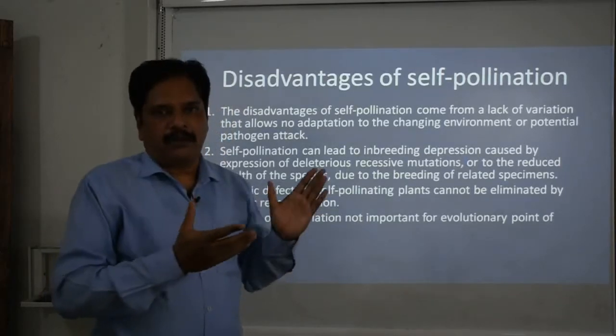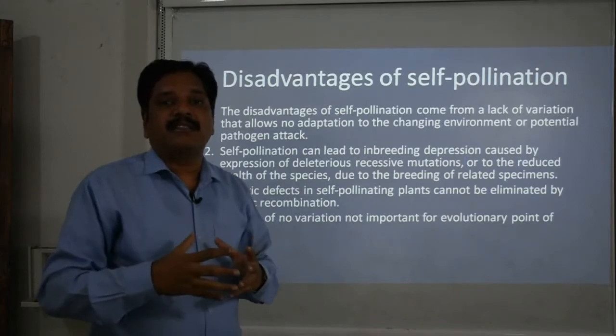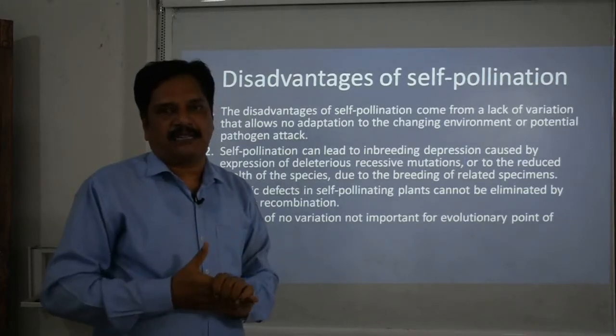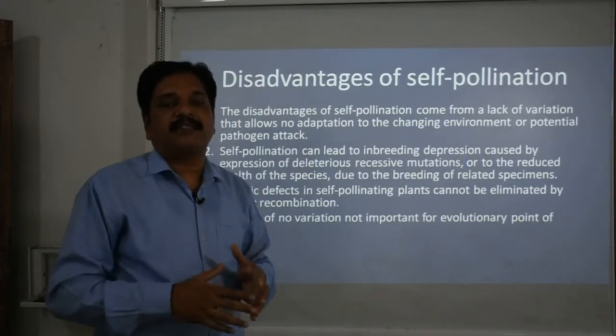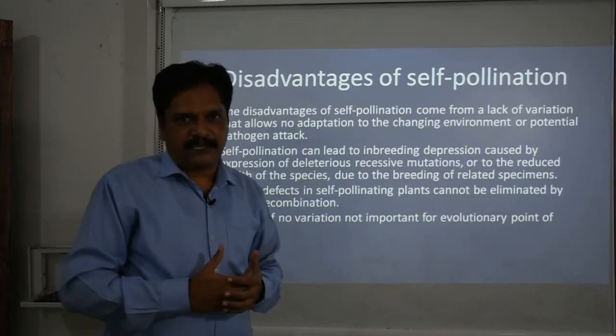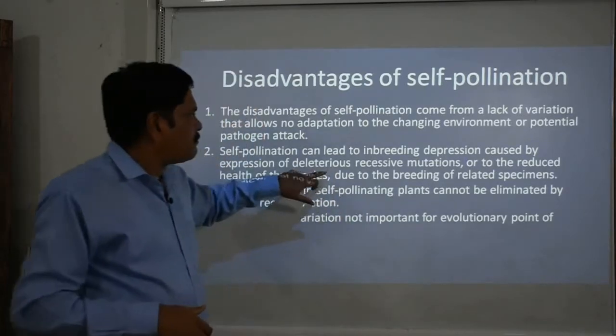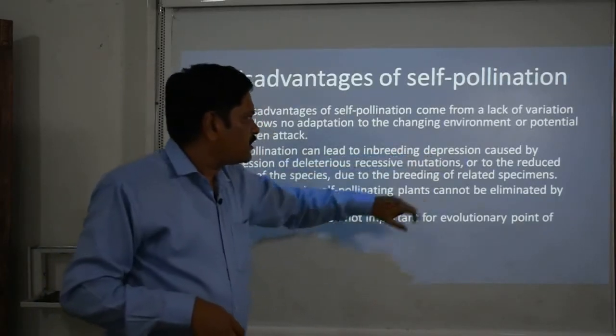Gradually the individuals of the same variety lose their vitality, their viability, their capacity to exist, their germination power, their resistance against diseases. So this is the biggest drawback, the inbreeding depression.